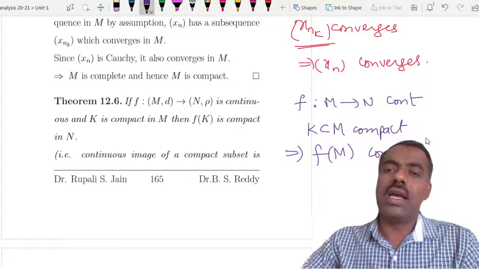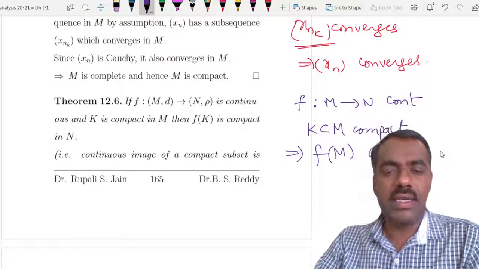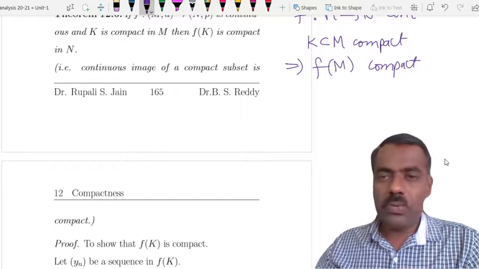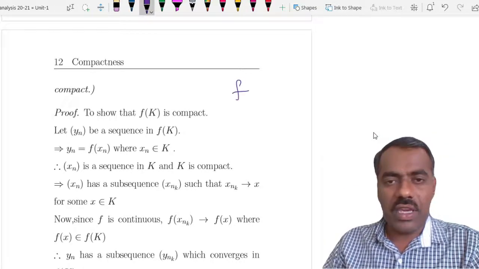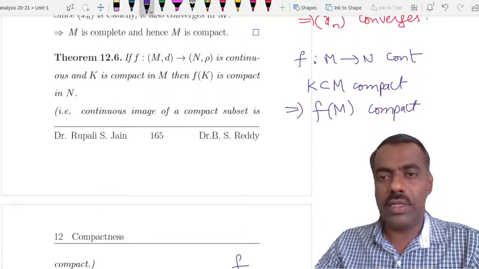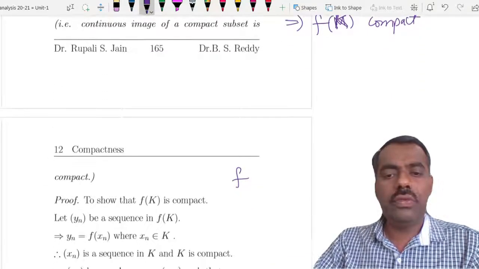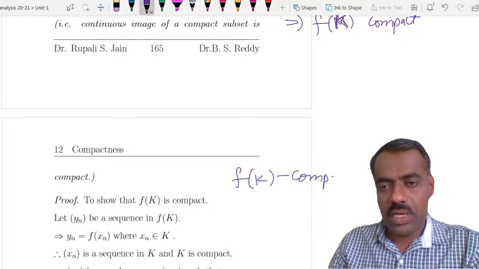So that means the continuous image of a compact set is compact. The proof is not at all difficult. What we want to show is that f of K is compact, right?